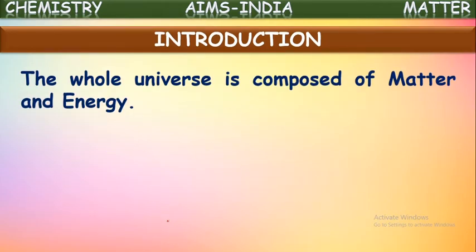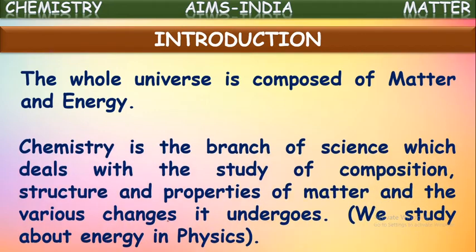Actually, the whole universe is composed of only two things. They are matter and energy. These two only are there in the whole universe. There is one more third thing also, that is nothing but empty space, or vacuum, it is called. Other than that, only two things are there in the whole universe: matter and energy.